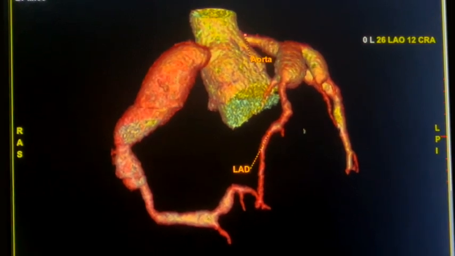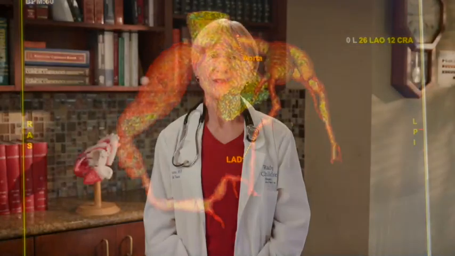The damage to the coronary arteries you see here was not caused by atherosclerosis, but by a rare childhood vasculitis called Kawasaki disease. Because of this, the treatment approach differs from atherosclerosis in important ways. In this video, we will discuss the appropriate management of KD by cardiologists who are experienced in the care of these patients.